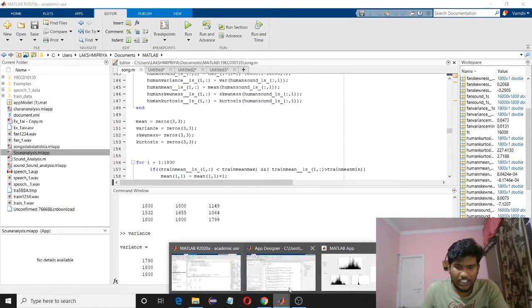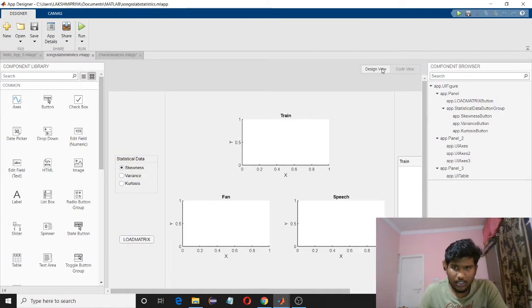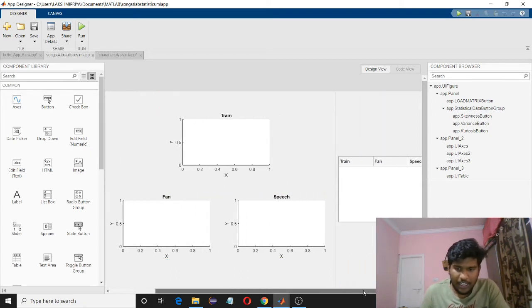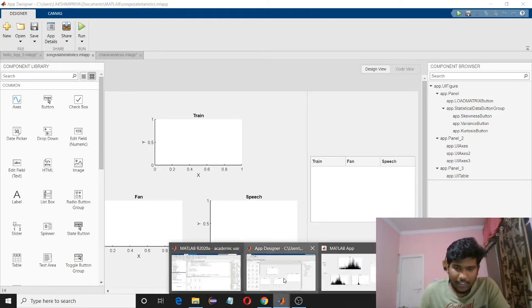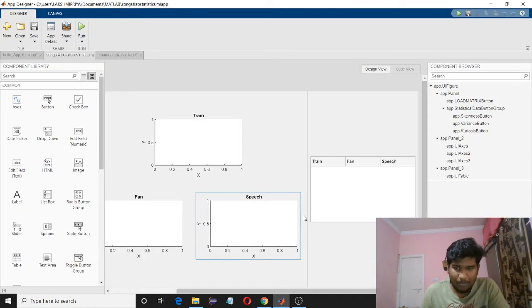So we have to create a GUI for this and plot histograms also. This is the design view that I have created for train sound, fan sound and human speech. We'll be using radio buttons to jump between skewness, variance and kurtosis, and a push button known as load matrix to plot the data. And here we'll be getting the confusion matrix, meaning the 4 matrices that we have declared, the zeros 3 into 3 matrices in which the data we have entered. These matrices will appear over here in App Designer.